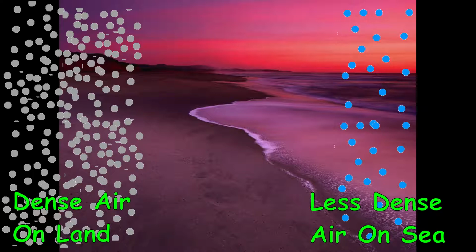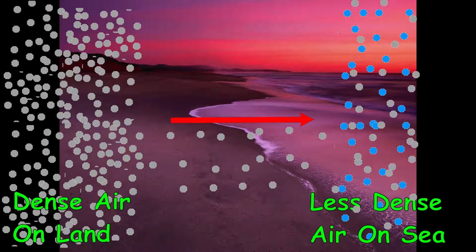During night time, land cools faster and air near the land becomes dense, whereas water cools slowly and air around sea remains hot and less dense. Space between this hot air is filled by cool air from land, and thus breeze flows from land to sea.